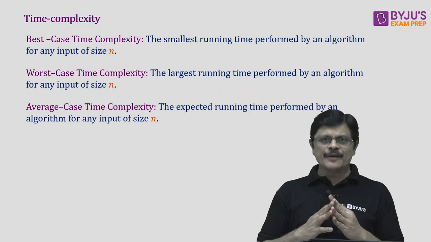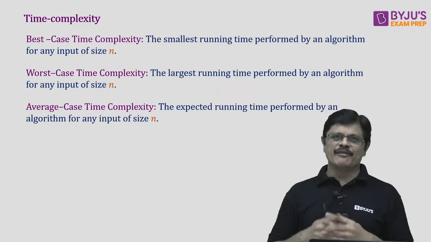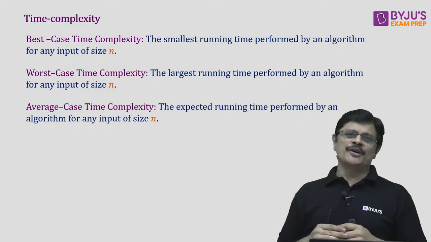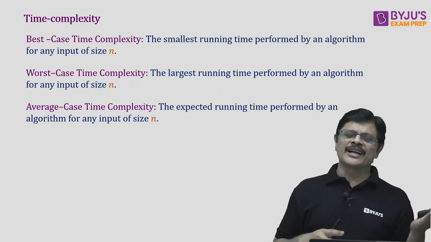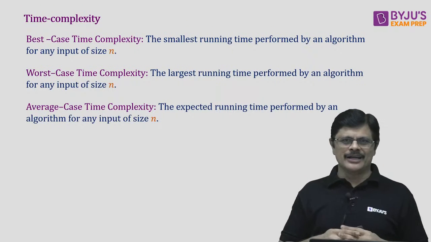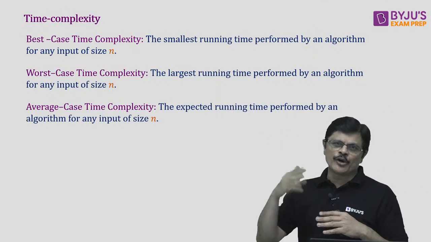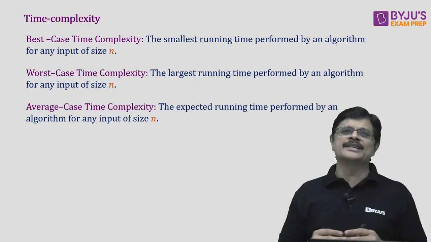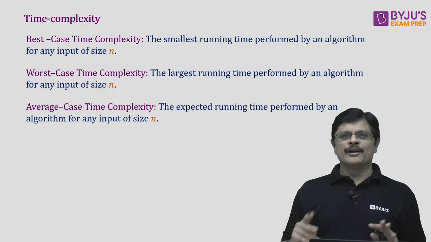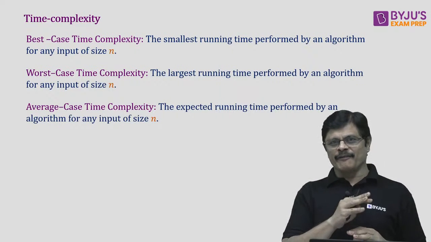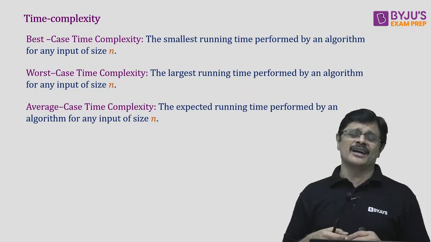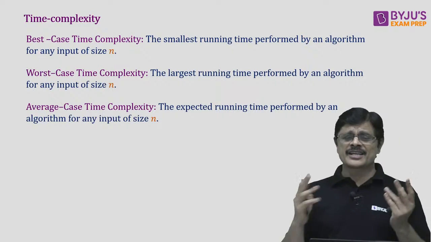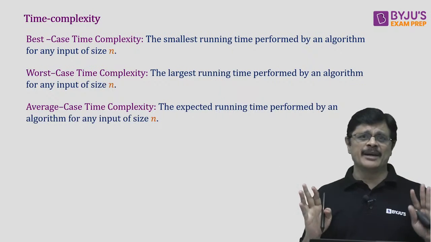See, for a function we can have different types of bounds, my dear friends. That is the asymptotic upper bound, the asymptotic lower bound, and the asymptotic tight bound. The asymptotic upper bound is big O notation, the asymptotic lower bound is called big omega notation, and the asymptotic tight bound is big theta notation. That's it. Never make this kind of misunderstanding or wrong conception, like best case means big omega, worst case means big O. That is a wrong understanding, my dear friends.